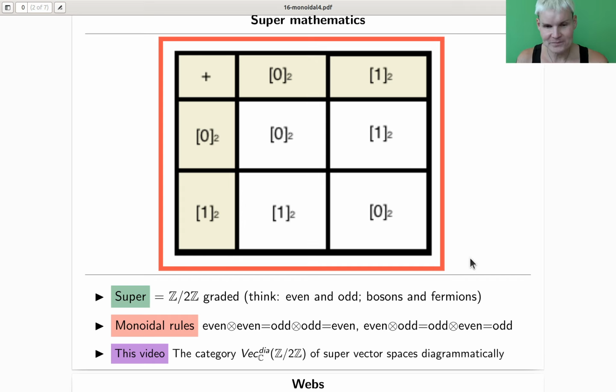Super this, super that. Anyway, so the category of super vector spaces is literally just vector spaces, but now you can say a vector space comes in a flavor. This is not even odd dimensional, this is really an extra flavor, like a spin or something, right? Something you add as extra information. So a vector space can be even, or a vector space can be odd, or it can have 5 even parts and 3 odd parts, something like that. And I would like to describe this category diagrammatically. And I will just call it Vect Z mod 2. I should just call it super Vect, I guess. But I will just call it Vect Z mod 2 diagrammatic. Okay, so hopefully that so far makes some sense.